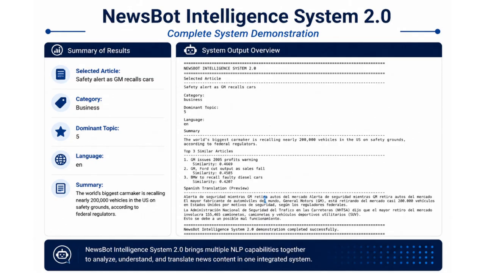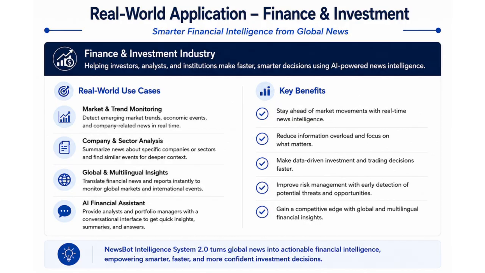So this is the result when I run my NewsBoot intelligence system. And as y'all can see, this is the final demonstration of the system. The system selects the news articles and provides the category, topic, language, and summary. It also finds similar articles and can translate the content into another language. And this demonstrates how all of these different NLP features work together in one system.